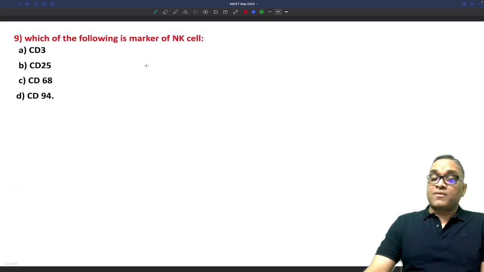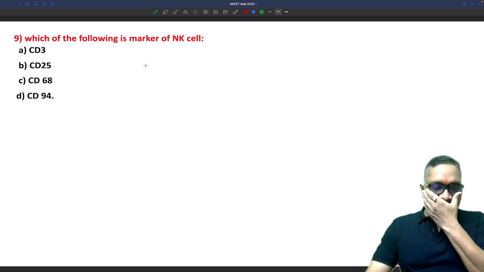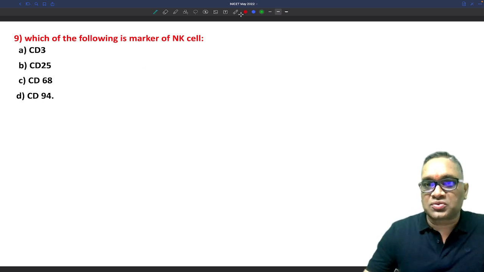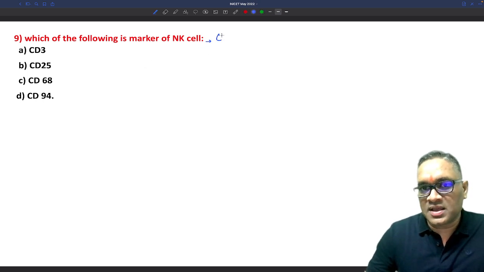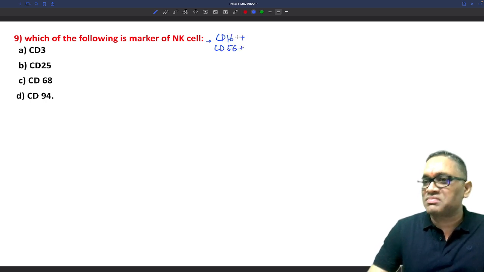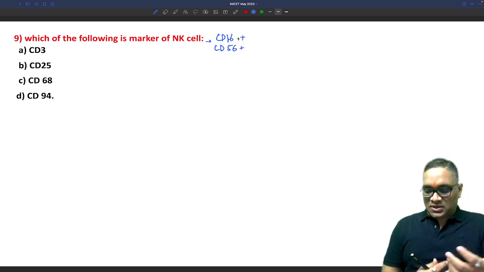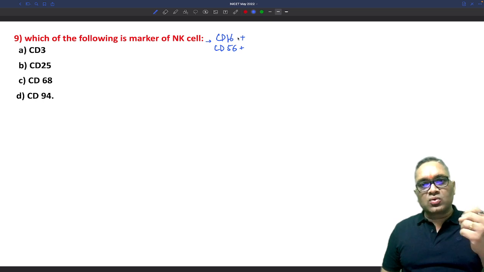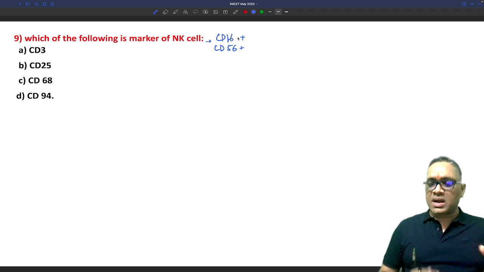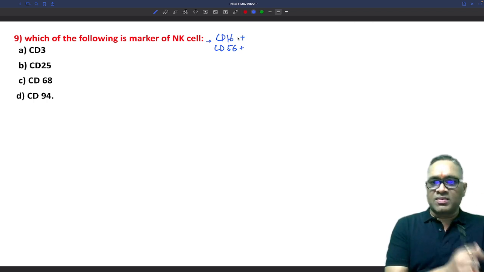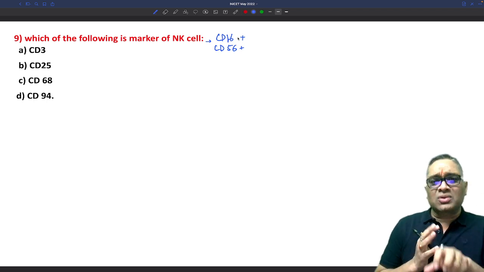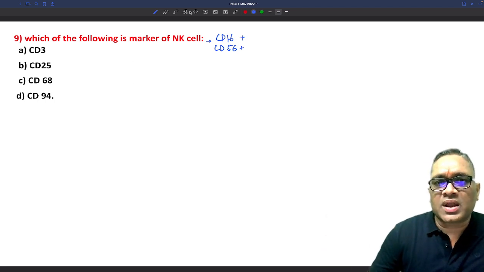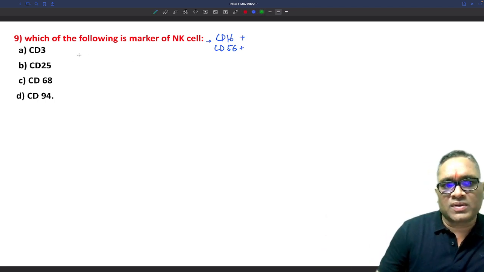Coming to the next question, which of the following is a marker of natural killer cell? In my lecture I used to say that natural killer cells are CD16 positive and CD56 positive. So you might be searching for 16 and 56, but you did not get them. But don't worry, you should not worry about these kinds of one or two questions the examiner will ask. That does not mean that you start mugging up all the CD markers. It has been asked, so now you remember CD94. You need not remember each and everything, right? So here I will tell you one by one what will be the right answer.